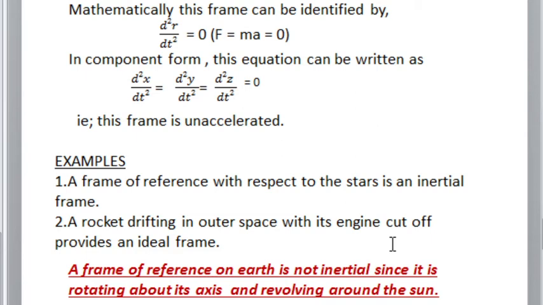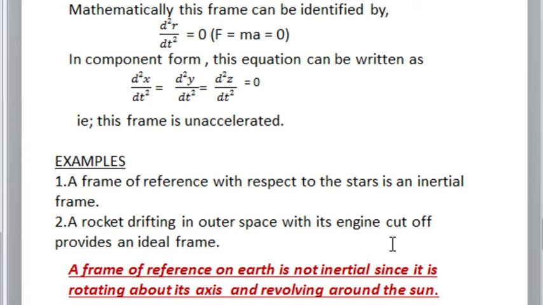If acceleration A is equal to 0, then force F is equal to ma also becomes 0. F is equal to m into A. If A is equal to 0, then F becomes 0. In component form, this d square r by dt square can be represented as d square x by dt square is equal to d square y by dt square is equal to d square z by dt square is equal to 0 for an inertial frame. This is an important point that should be remembered. For an inertial frame, acceleration is equal to 0.